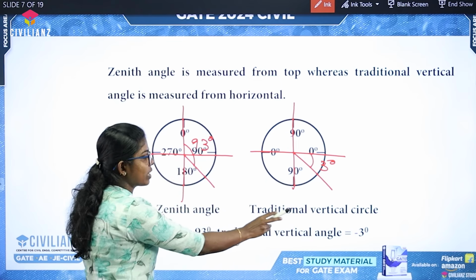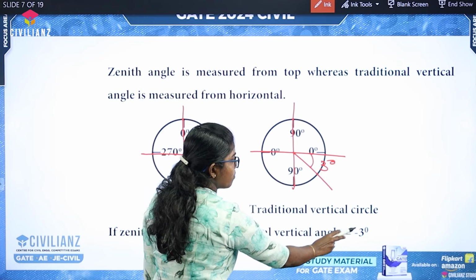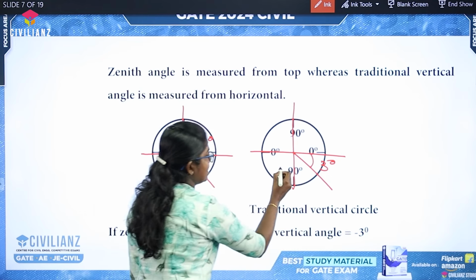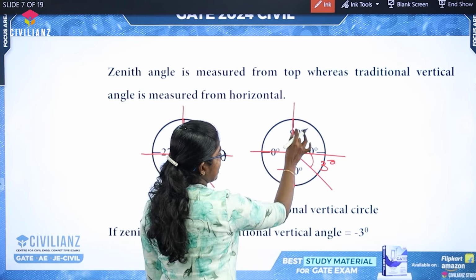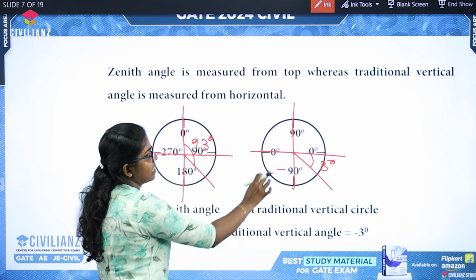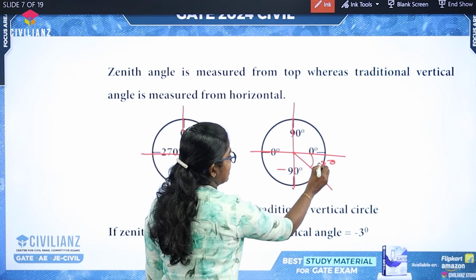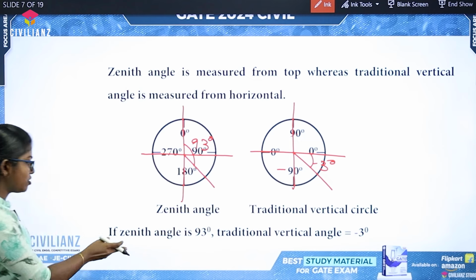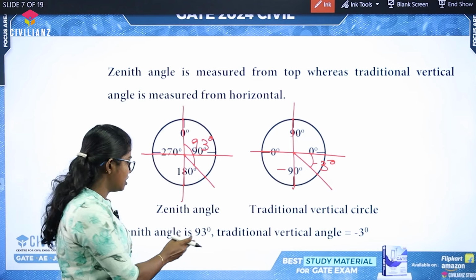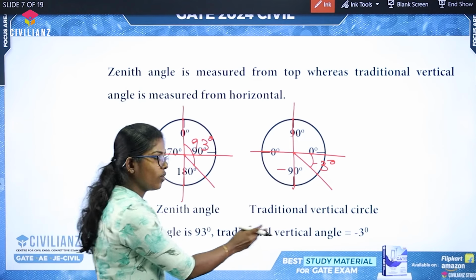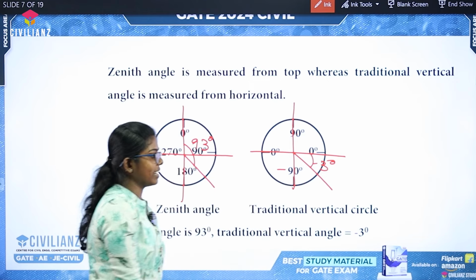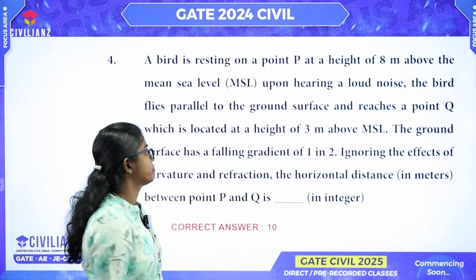Then the traditional vertical circle angle is minus 3 degrees, because here is minus 90 degrees, here is positive 90 degrees. Then the angle is minus 3 degrees. Now our answer is: the zenith angle is measured 93 degrees, the traditional vertical angle is minus 3 degrees. Let's move to the next question.